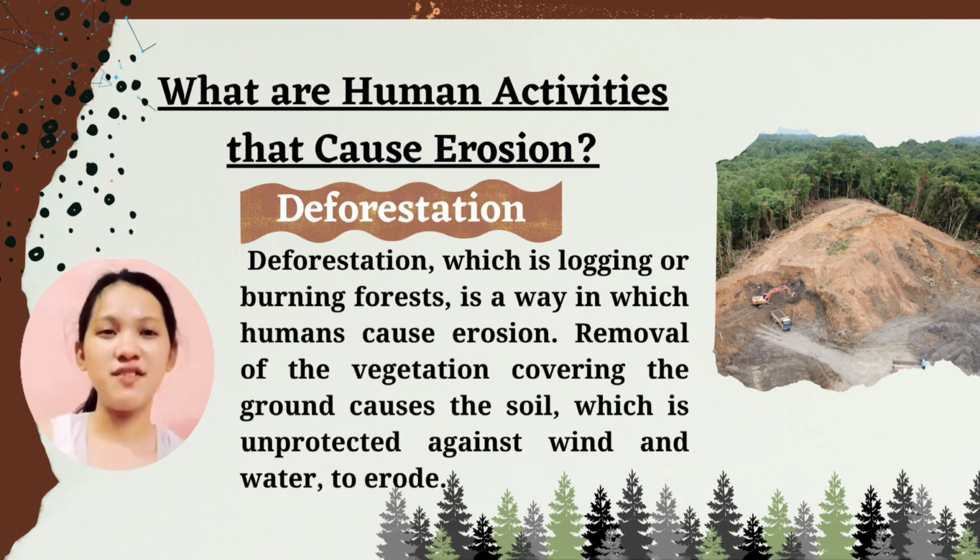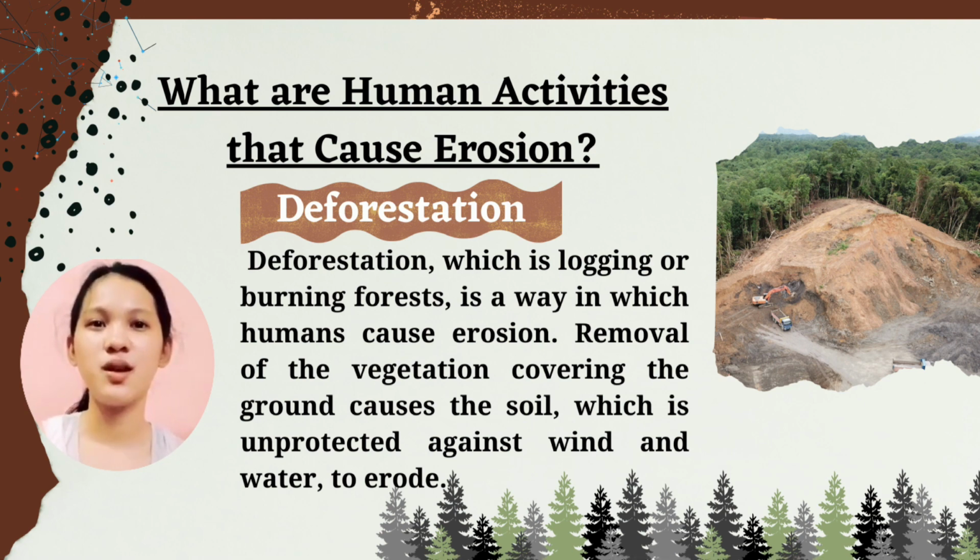Erosion occurs for several reasons, but one of the reasons is human activity. When humans disturb the earth with construction, logging, and mining activities, the result would be the weakening of the topsoil of the earth, which leads to excessive wearing away of rocks and dirt, and erosion. First human activity that causes erosion is deforestation, which is the logging or burning of forest. It is a way in which humans tend to cause erosion.